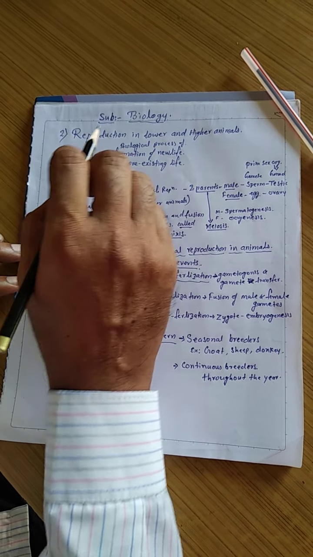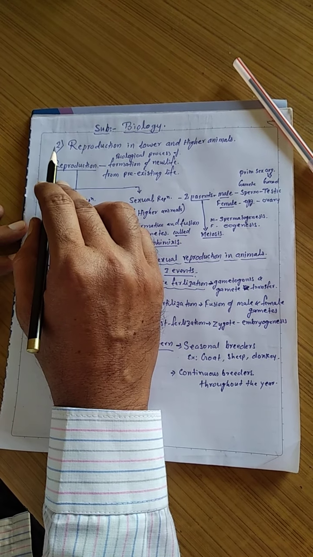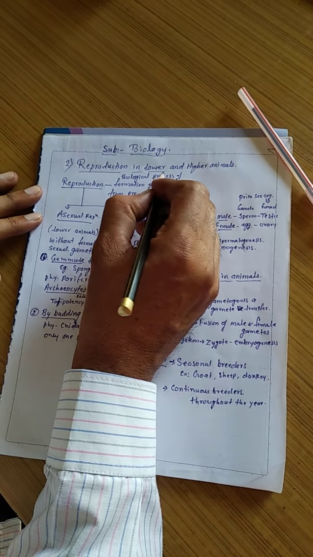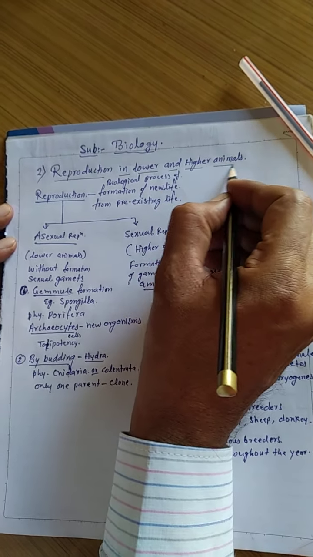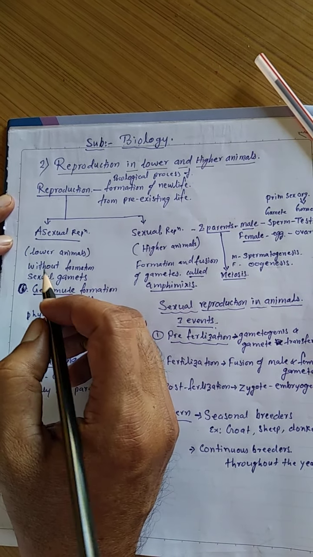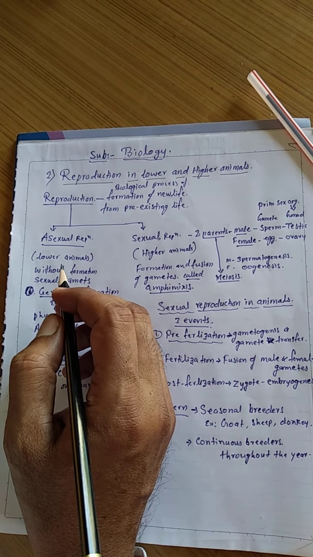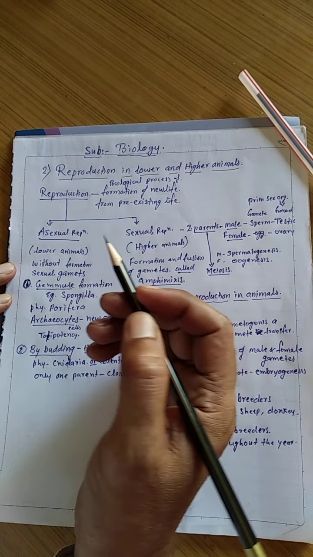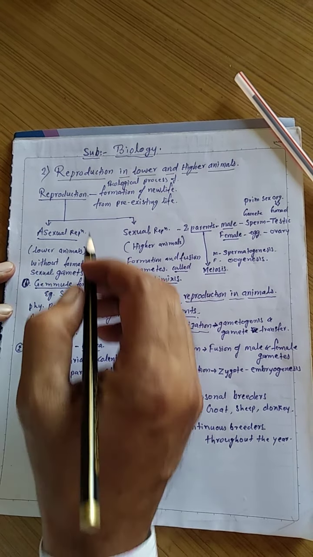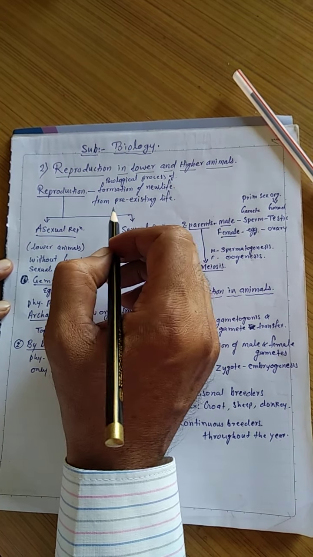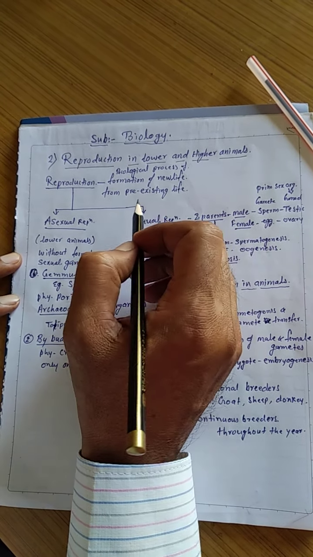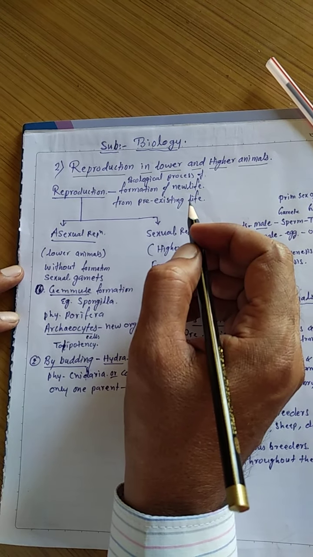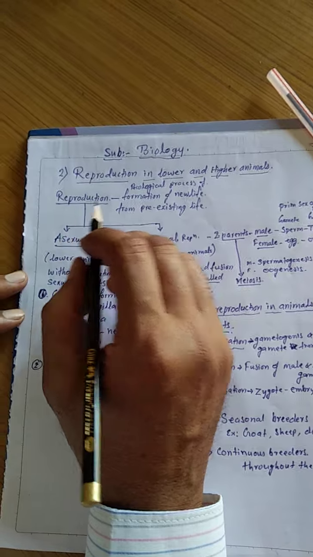Subject biology, chapter number two: reproduction in lower and higher animals. First, you have to study what is meant by reproduction. Reproduction is a biological process of formation of new life from pre-existing life. Reproduction is mainly the formation of new life. This is the main definition of reproduction.